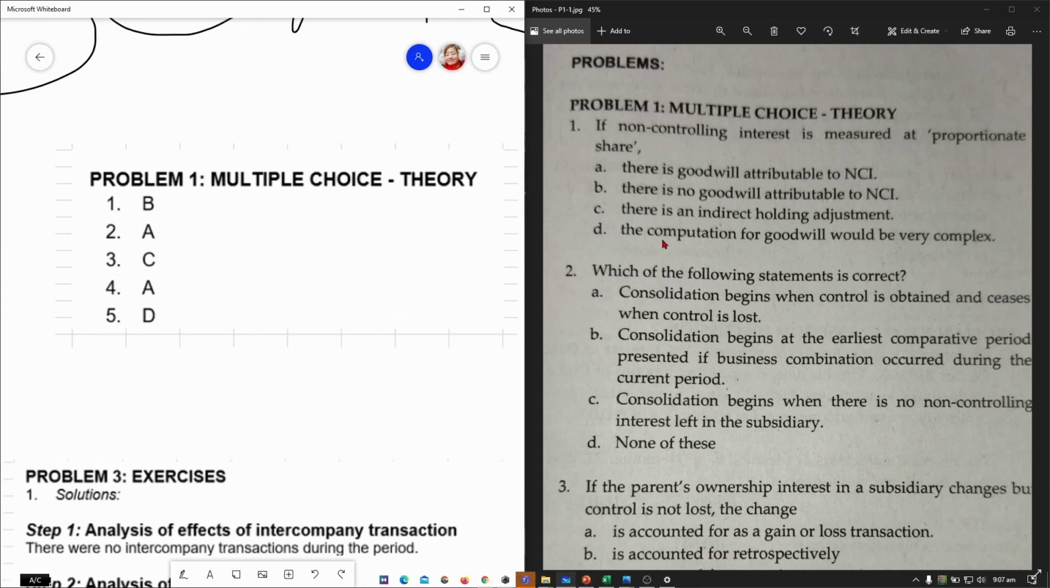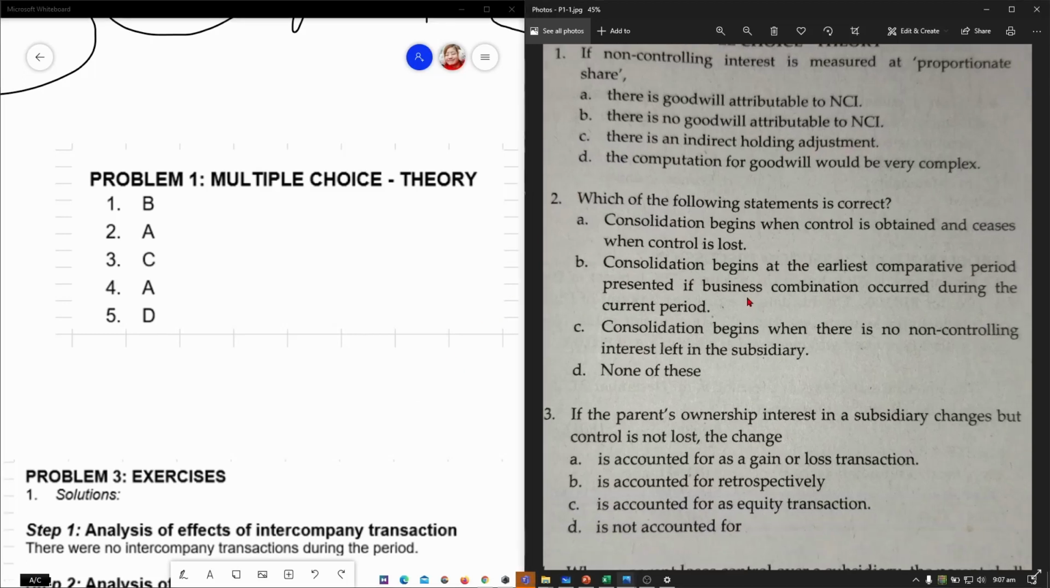So, in this case, saan dito yun? So, the answer is going to be letter B. There is no goodwill attributable to the NCI because proportionate share, di ba? Yung table natin, pinakita natin doon yung logical reasoning. So, the answer is letter B. Partial goodwill lang to, si parent lang may share.